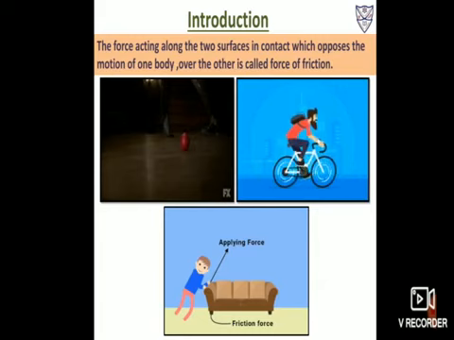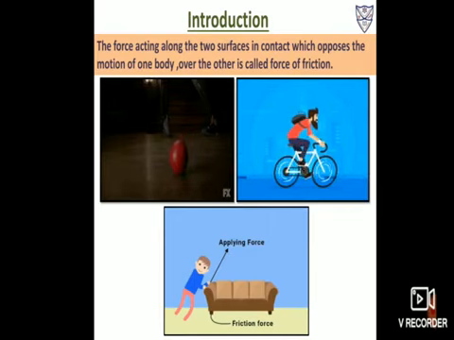In chapter 11 we have already discussed frictional force. We have taken the example of a ball and a bicycle. Now, a rolling ball gradually stops. Why? Because there is a force of friction between the surface of the ball and the ground, which opposes the motion of the ball. In the same way, another example we have taken is a bicycle. When we stop paddling a bicycle, it gradually slows down and finally comes to rest. Again, it is due to the frictional force between the surface of the wheel of the bicycle and the ground.